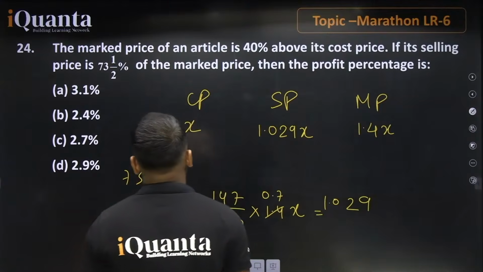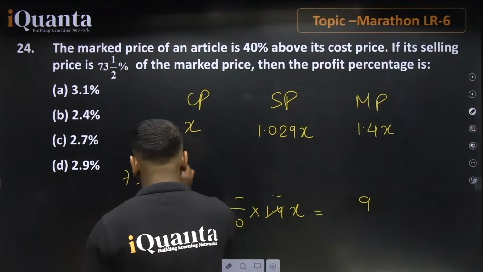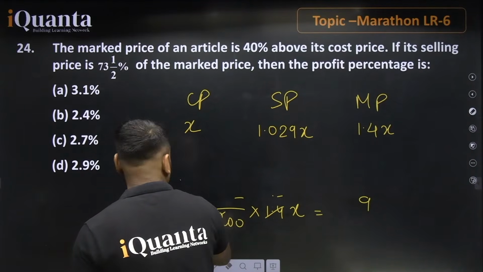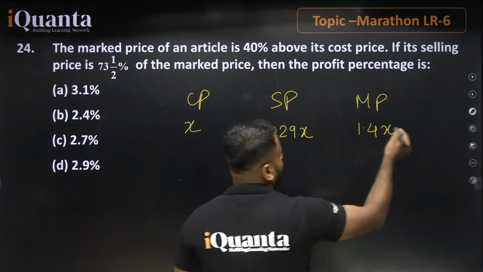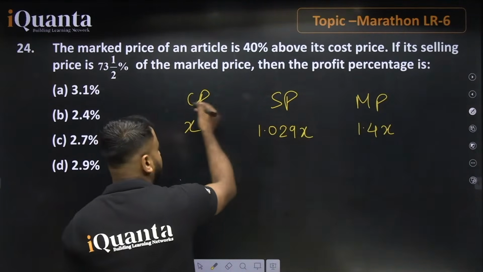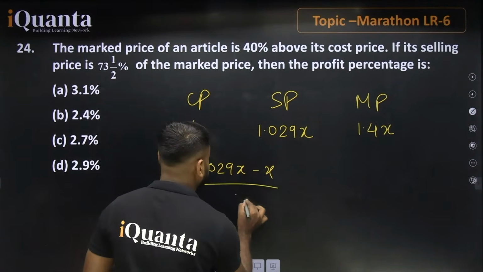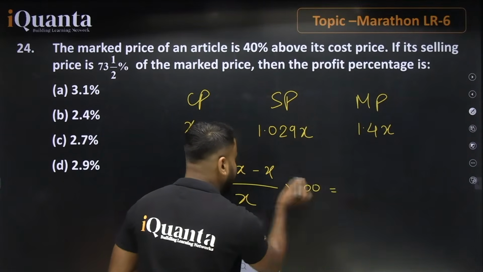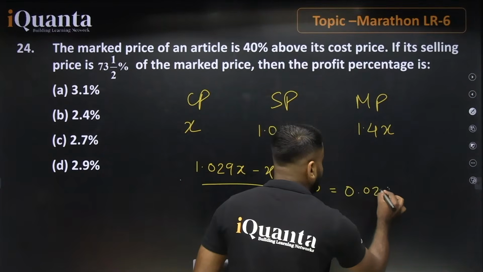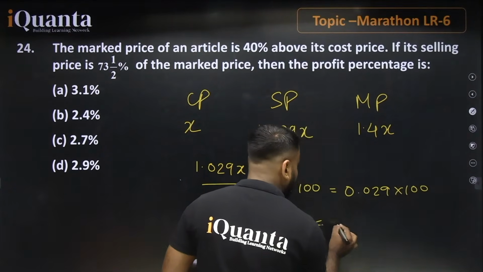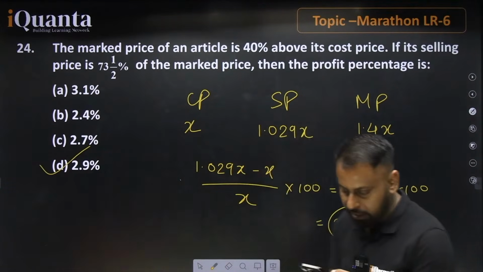Now the point is, if you need to find the profit percentage, 2.9% is the right answer. Why? Because we know that here the extra is 1.029. So the formula is: SP minus CP upon CP into 100. That is 1.029x minus x, divided by x, into 100. Beta, we can take x as common and cancel this out. The value will be equal to 0.029 into 100, and this value will be equal to 2.9%. So the correct answer is option D for this question.